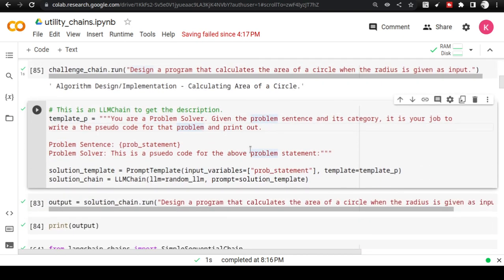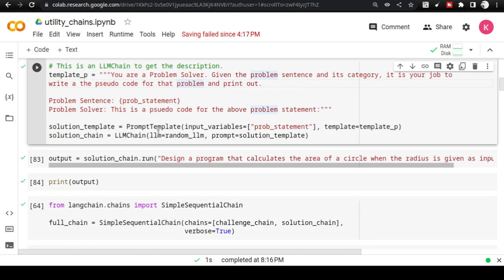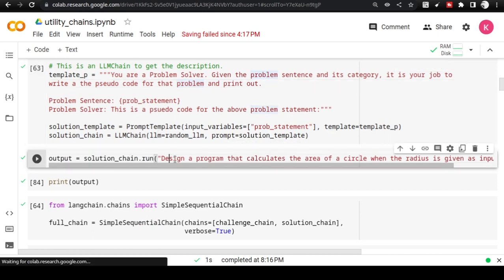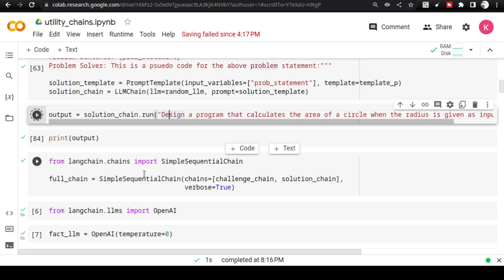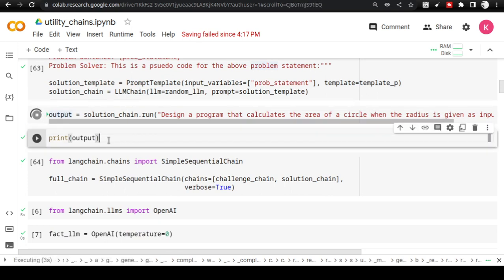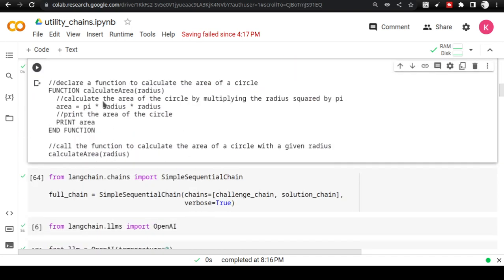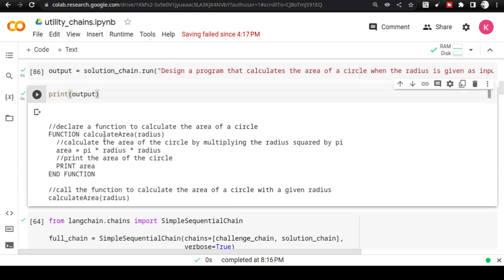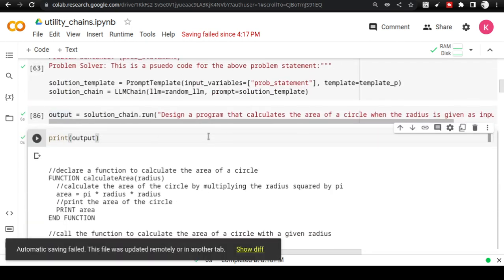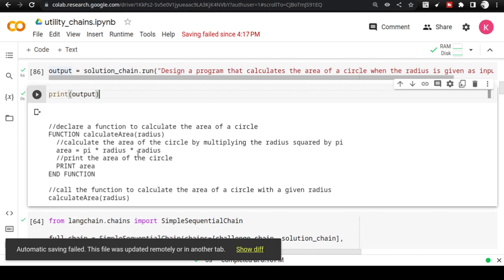Here it's a problem solver, and I'm telling that given a problem sentence and its category, it's your job to write a pseudocode. I'm not asking it more. I'm just asking it to give me the pseudocode, okay? And I am giving the same problem here, and I'm going to execute this, and you will see that it gives an output which is stored in this output variable, Python variable. Now I'm going to print it once the output comes out. So the output, yeah, it has come out, and I'm going to print it, and you will see that it is giving me the function here. So every time whenever I prompt it in a different way, sometimes you will get the pseudocode, sometimes you will get the function. So that is fine. So it is giving me the output.